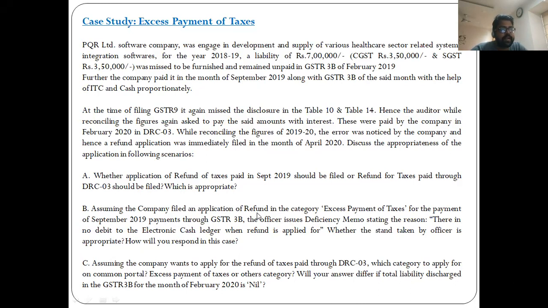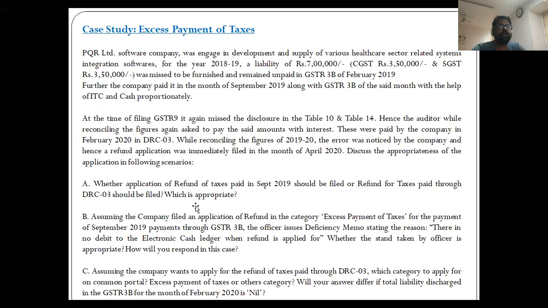Assuming that the company has filed an application of refund in the category excess payment of taxes for the payment of September 2019, payment through GST 3B, the officer issues a deficiency memo stating that there is no debit to the electronic cash ledger when the refund is applied for. Whether the stand taken by the officer is correct. So probably in the month of September, whatever the liability was there must have been offset along with the electronic credit ledger, the balance available in the electronic credit ledger. And based on that, the officer must have issued this RFD 03.